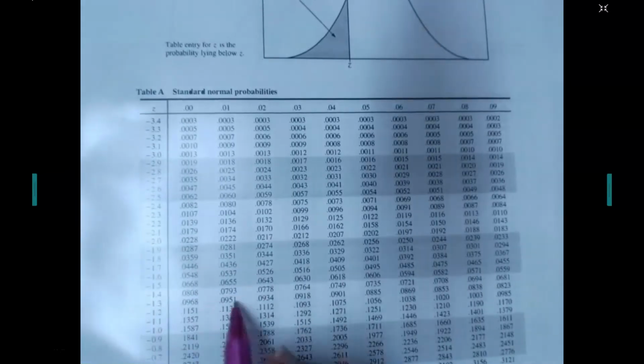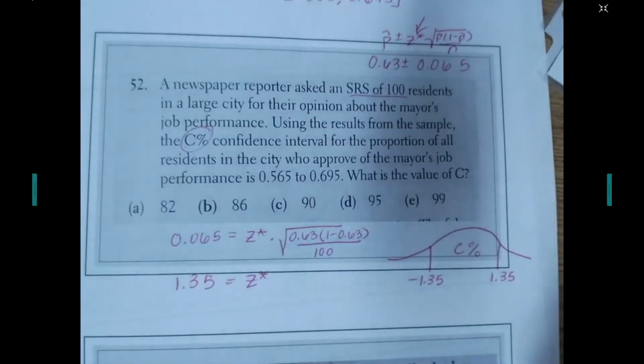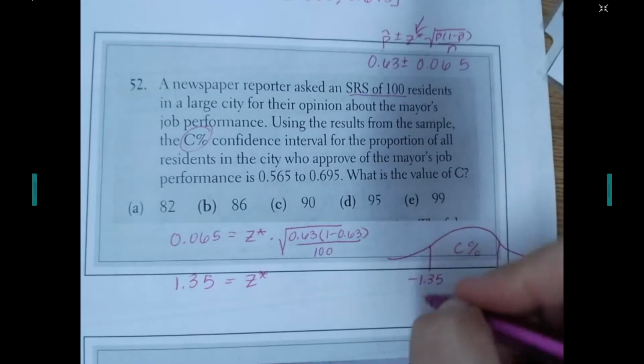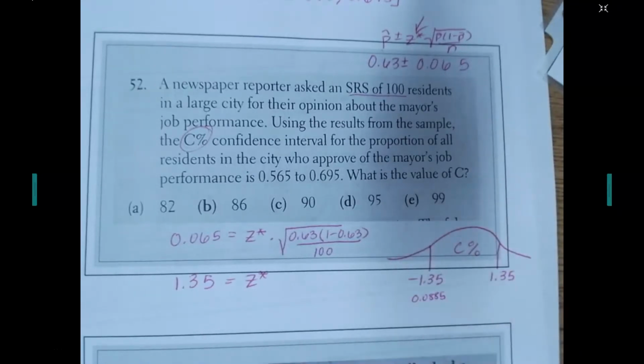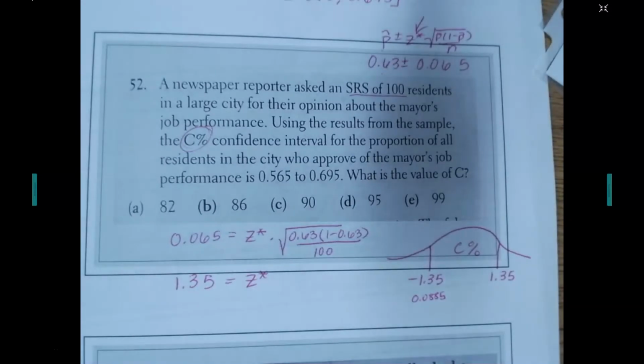I get 0.0885. That is the p-value, so that's the area to the left here. If I look up positive 1.35, I get 0.9115.